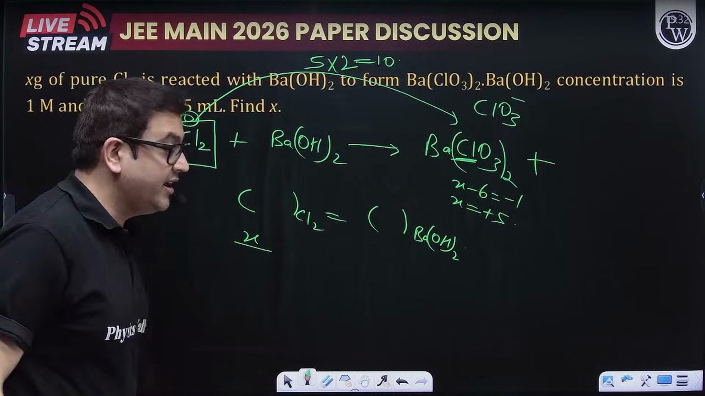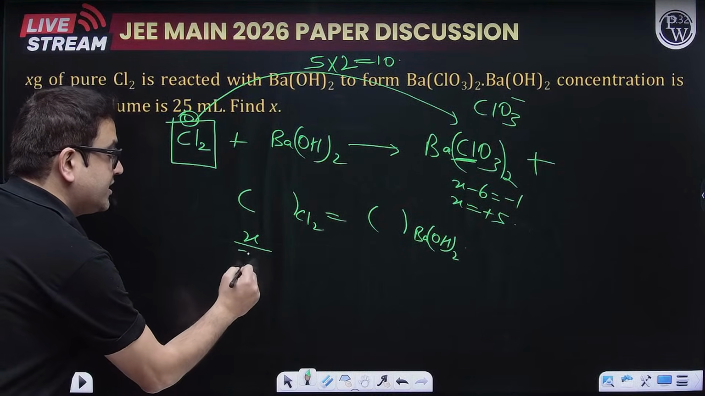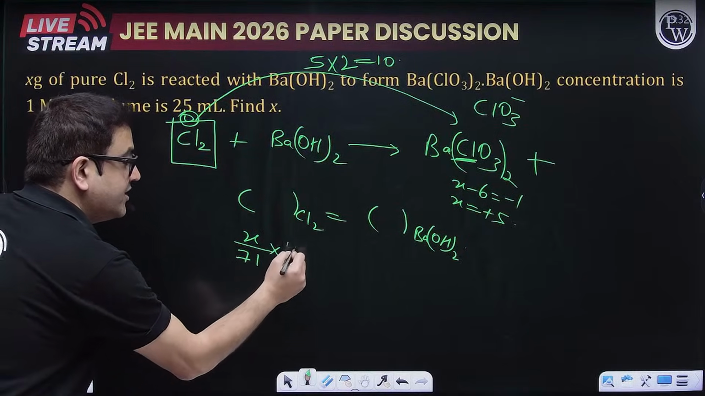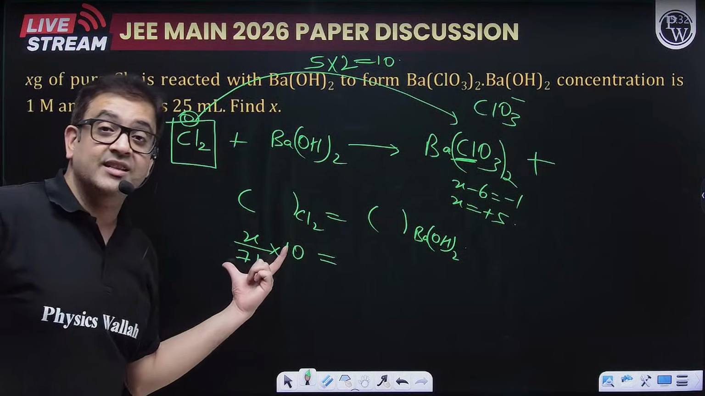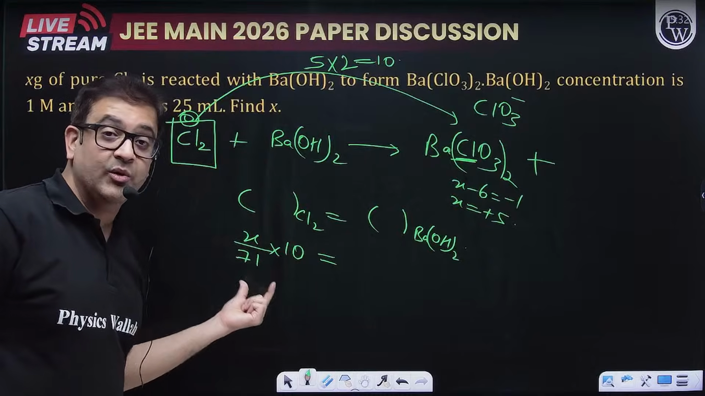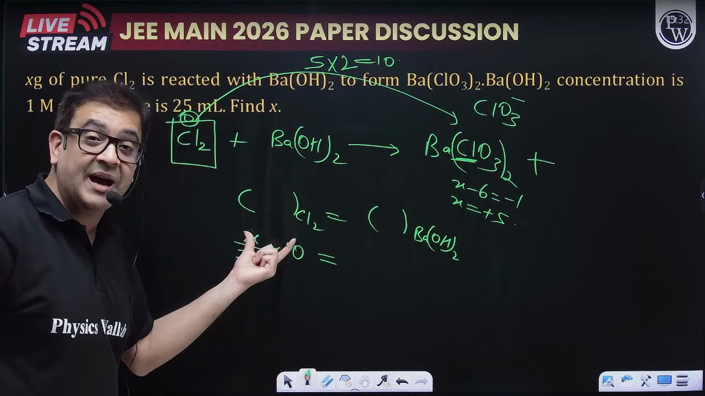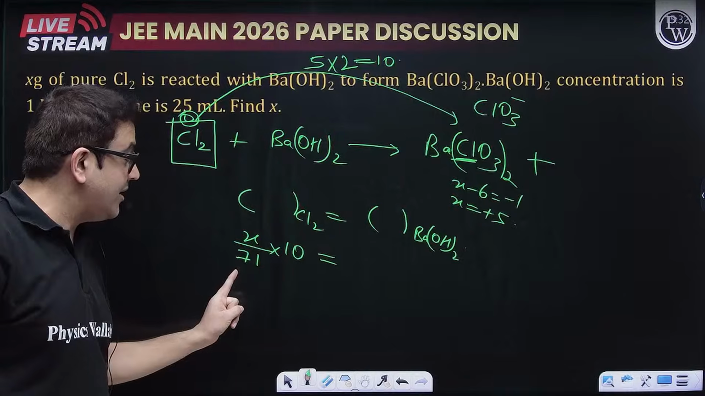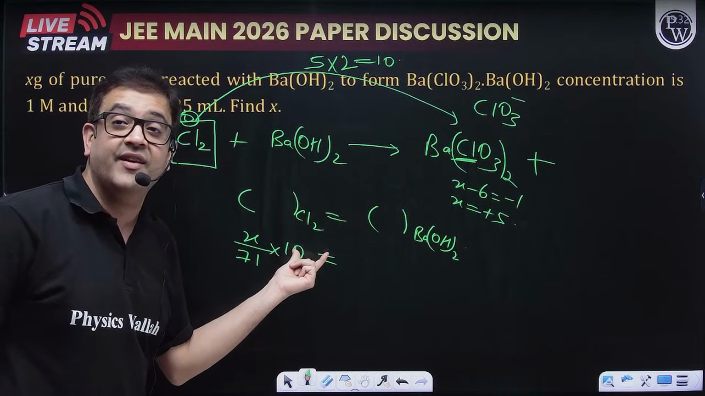What is equivalent weight? Equivalent weight is molar mass, which is 71, upon valency factor, which is 10. So this is the formula which I use: weight upon equivalent weight. Number of gram equivalents is equal to weight upon equivalent weight. Equivalent weight is equal to molar mass upon valency factor, and that valency factor is 10.